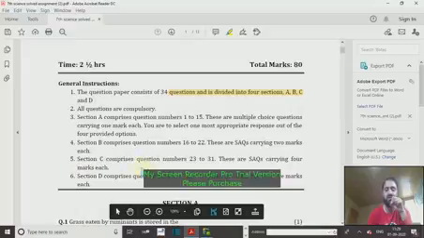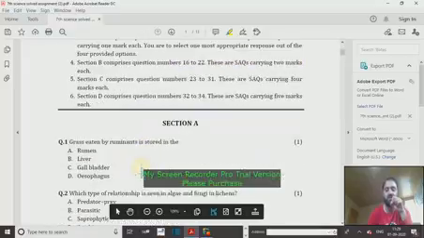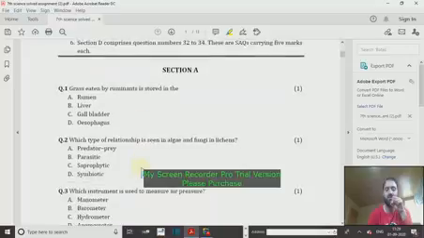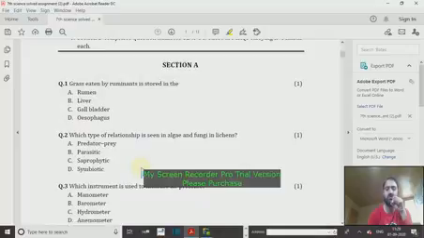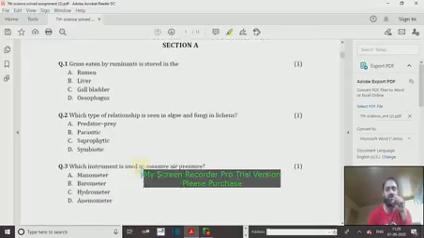So in the first part of this discussion, we will discuss section A of this assignment, and you know the reason, because we cannot upload a big file on our LMS portal or on YouTube. So therefore we will be confined today to this section A, that is multiple choice questions. Directly coming to question number 1.